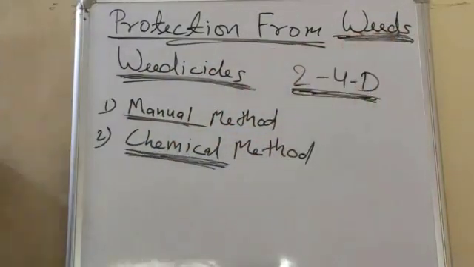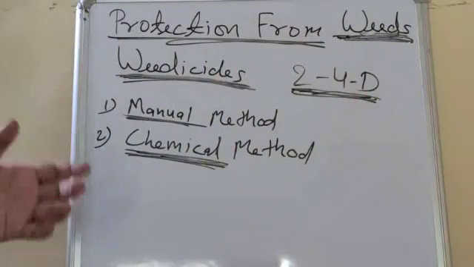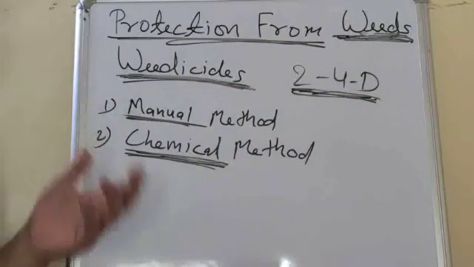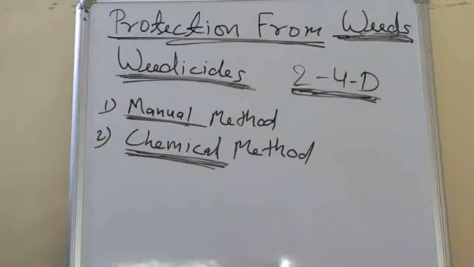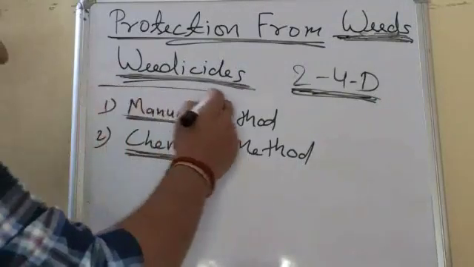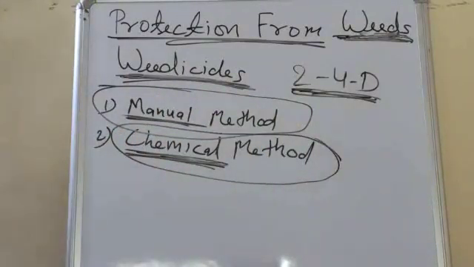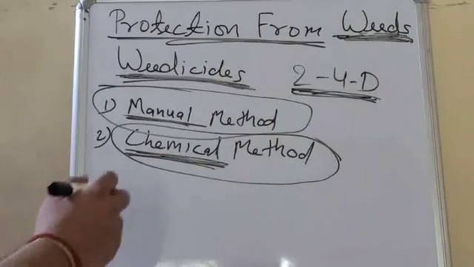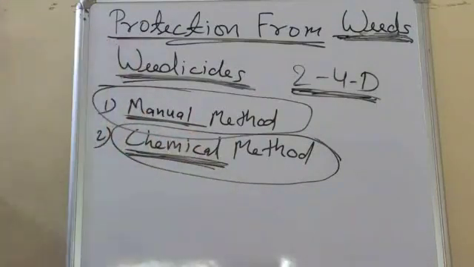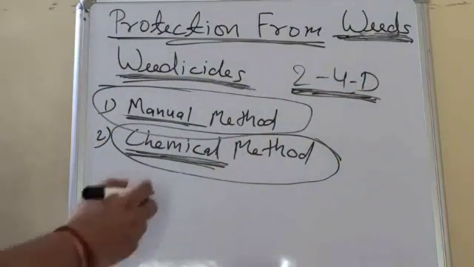Unwanted plants that grow along with our crops are known as weeds. It is necessary to control weeds because they compete with our crops for sunlight, space, water and nutrients. There are basically two techniques used. The first one is manual, the second one is chemical. In the manual method, farmers directly uproot the weeds or cut them at the base using a sickle, and in the chemical method, farmers use chemicals like 2,4-D to protect our crops from weeds.